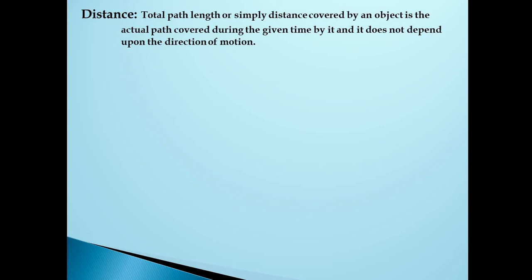Remember, distance is a scalar quantity. It has the numerical value, magnitude. You can say that my house is 10 kilometers away from the school, but it doesn't have a direction. That is a distance. For example, let us see the path here: A, B, C, D, E, F, G. So this is the path covered by the object. An object moves from A to D, and it goes to C, and then D, E, F and G.